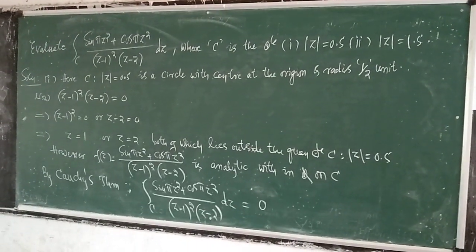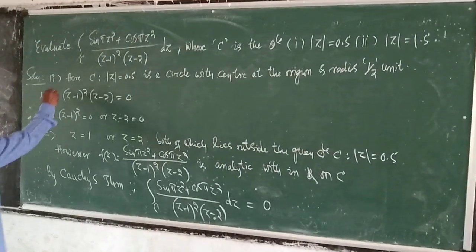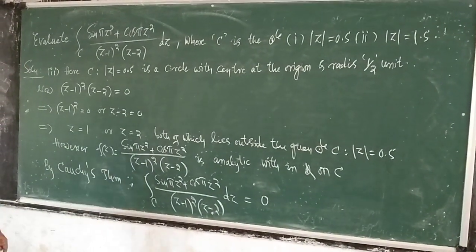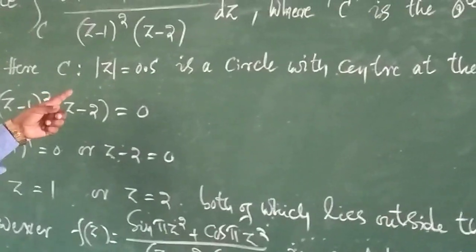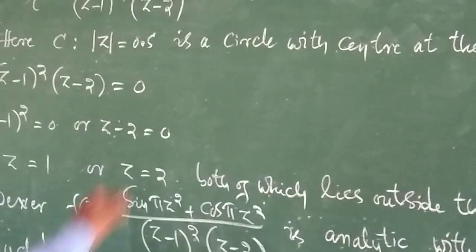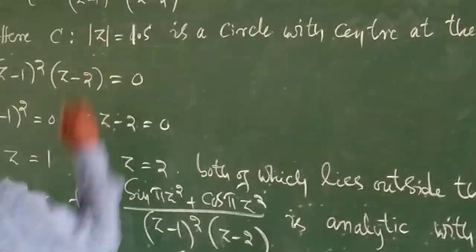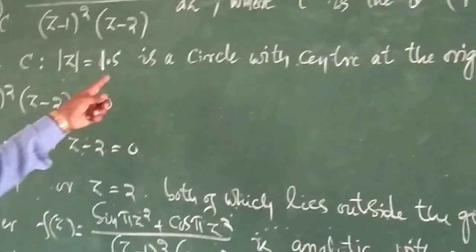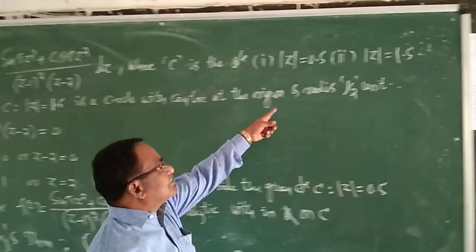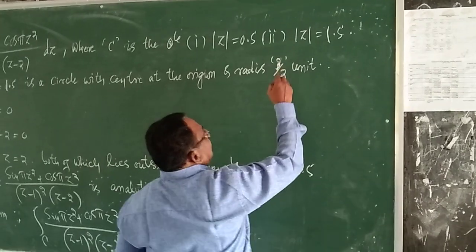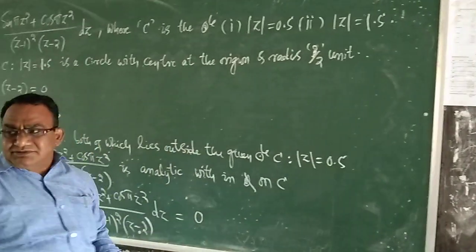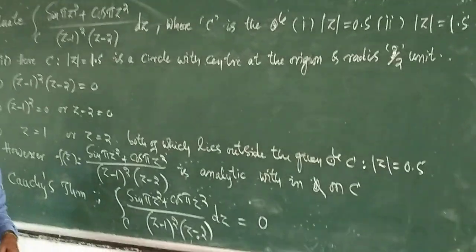Okay. Similarly, let us take the second example here. Your given circle C is |z| = 1.5, which means it is a circle with center at the origin and radius 3/2 units.